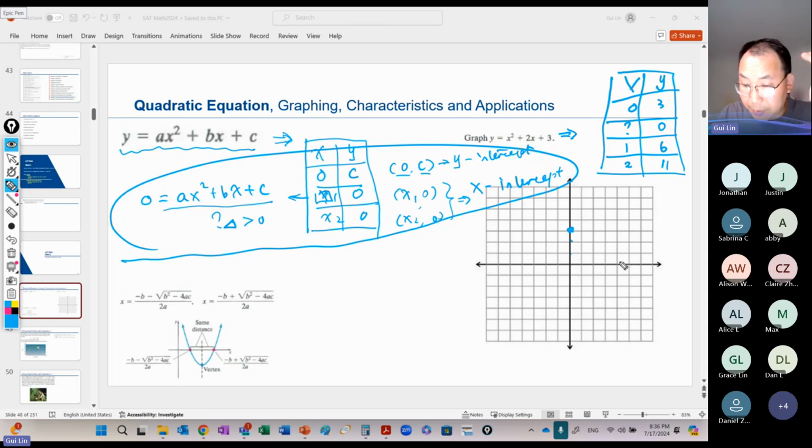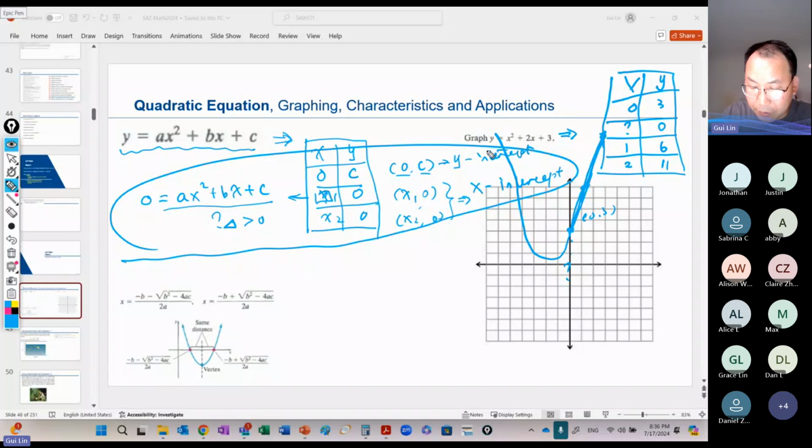We don't know the x-intercept actually. We know 1, 6 is here, and 2, 11 is like here, right? We just do it partially. If we do 3 dots, it goes like this. It looks like it goes up this way, right? The chart will be like this, but we don't have the x-intercept yet.